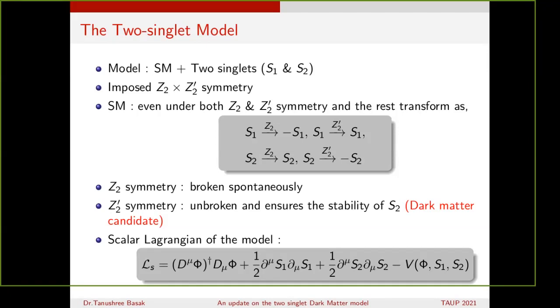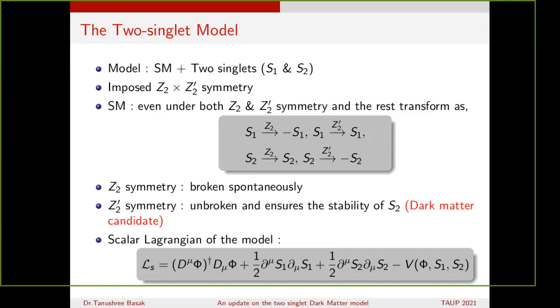All the standard model particles are even under both Z2 and Z2 prime symmetry, and S1 is odd under Z2, even under Z2 prime. S2 is odd under Z2 prime and even under Z2. Now the Z2 symmetry is broken spontaneously, whereas the Z2 prime symmetry remains unbroken, and that in turn ensures the stability of S2, which turns out to be a potential dark matter candidate.